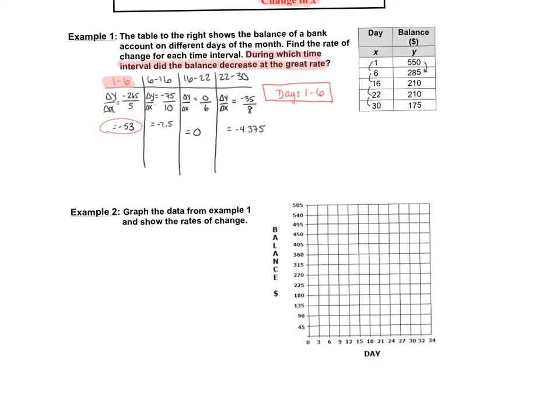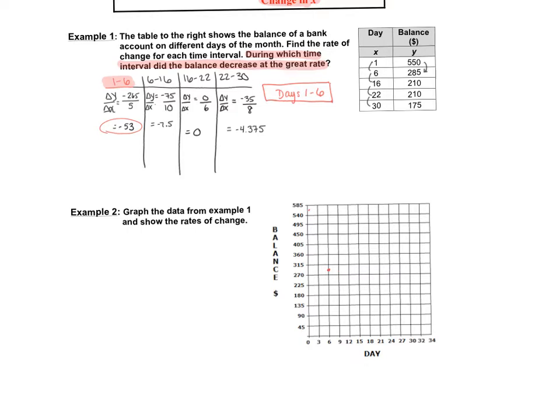Okay, now we have to graph this data. So on day 1, it was around 550. On day 6, it was around 285. You can already see a big drop here. And this graph's not going to be perfect, but I'm really not perfect. I'm not even on the right line.